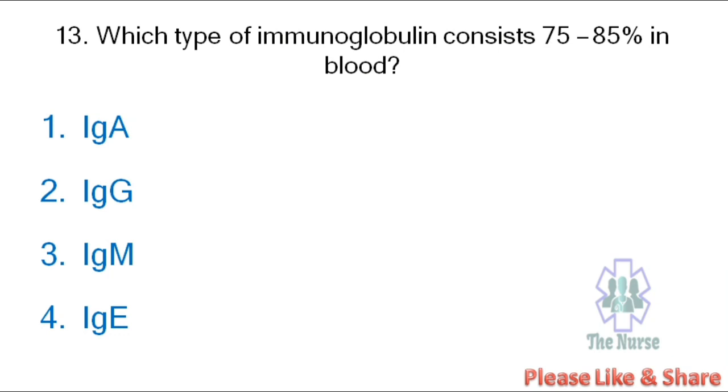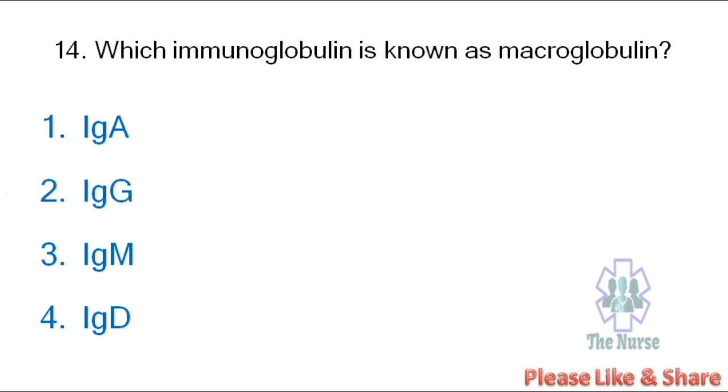Next question. Which type of immunoglobulin consists 75 to 85% in blood? IgA, IgG, IgM, IgE. The correct answer is IgG.